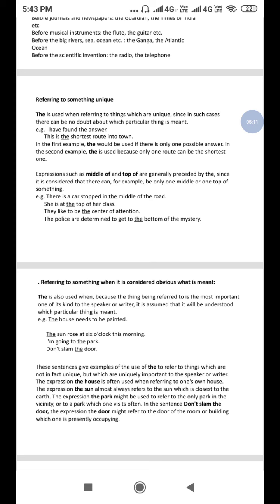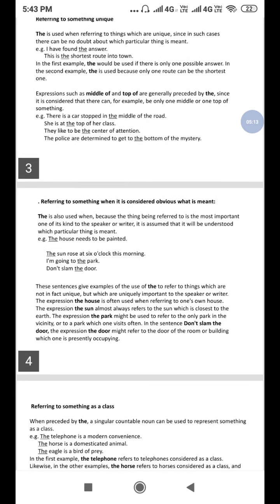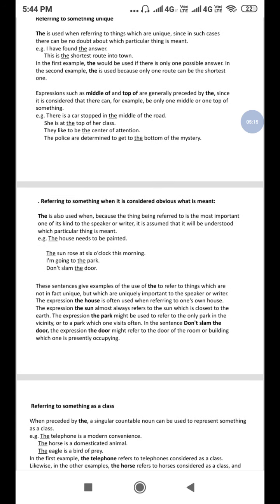Don't slam the door. These sentences give examples of the use of the to refer to things which are not in fact unique, but which are uniquely important to the speaker or writer. The expression the house is often used when referring to one's own house.